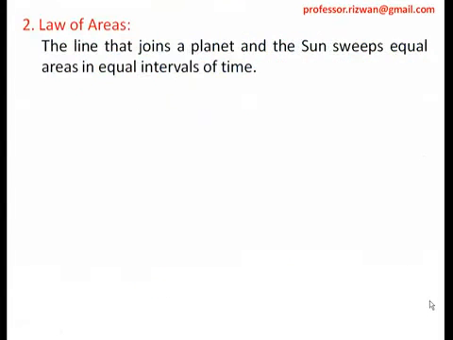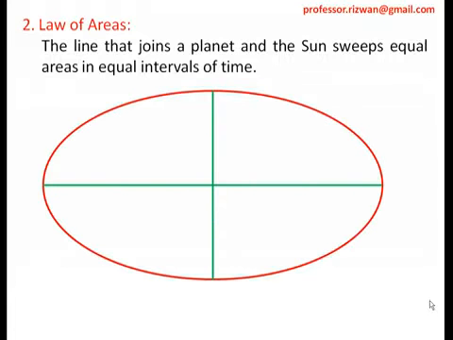Now we'll see the law of areas, Kepler's second law. The line that joins a planet and the sun sweeps equal areas in equal intervals of time. Now let us understand it more with the help of some animation. This is an ellipse. It has semi major and semi minor axis. The sun is situated at one of the foci.